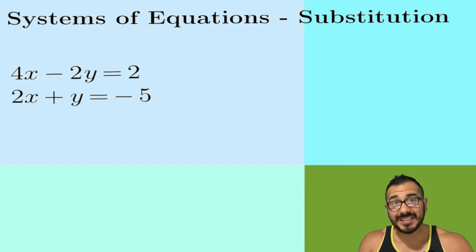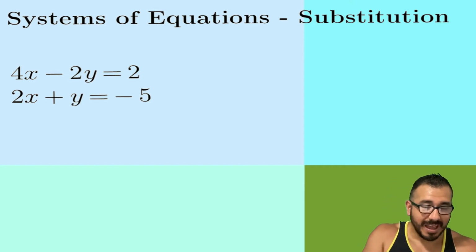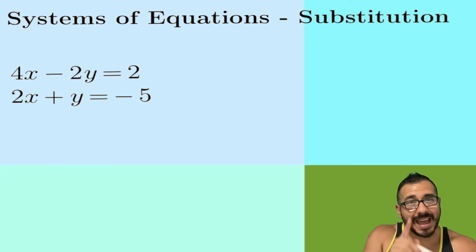Always choose the easiest one, right? So here, I have two equations, and I'm gonna choose this equation and get the Y by itself because that looks to be the easier equation.